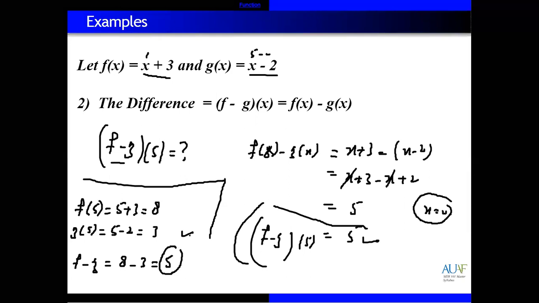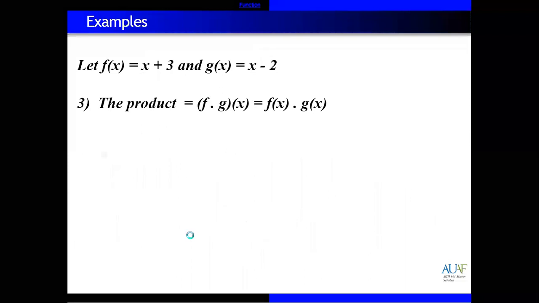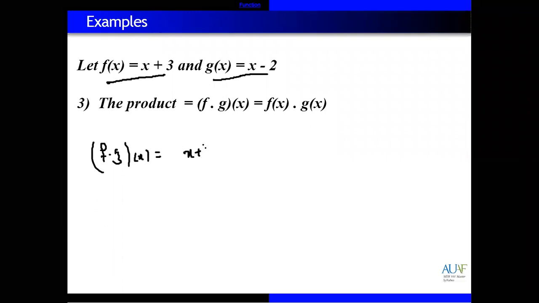This is an operation. We have multiplication, the product of two functions. If you know simple products, then the product of two functions is also easy. I will solve this question as well. We have the f of x function x plus 3, and the g of x function x minus 2. How to multiply? So f multiplied with g. First of all, the f function is x plus 3 multiplied with the g function, and the g function is actually x minus 2.